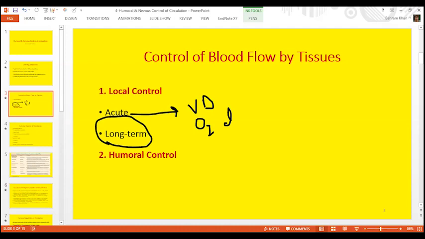And all these are under long-term control mechanisms. So vascular remodeling is long-term control. This is known as vascular remodeling. The increase in the diameter, the increase in the size of the capillaries, the increase in the number of capillaries, development of new capillaries around the previously existing capillaries. This is known as long-term control mechanisms. So we have discussed that. Vascular remodeling is the same thing.